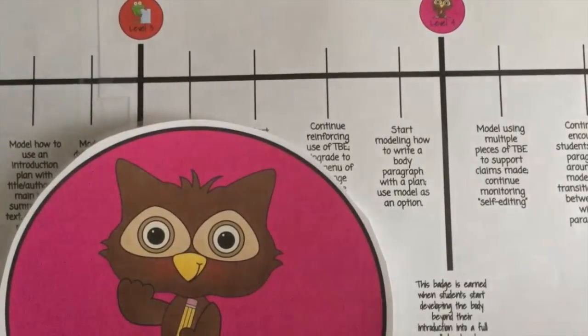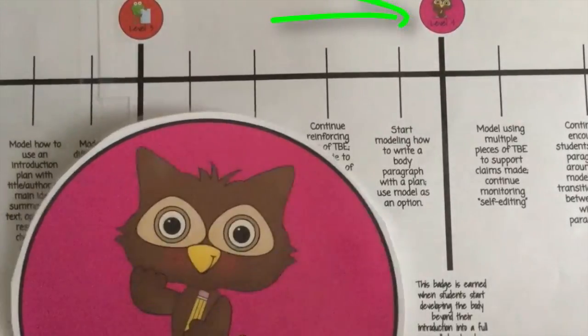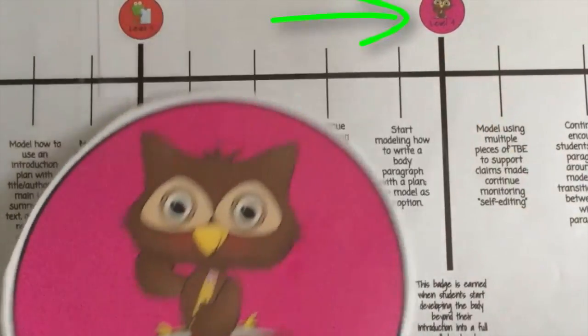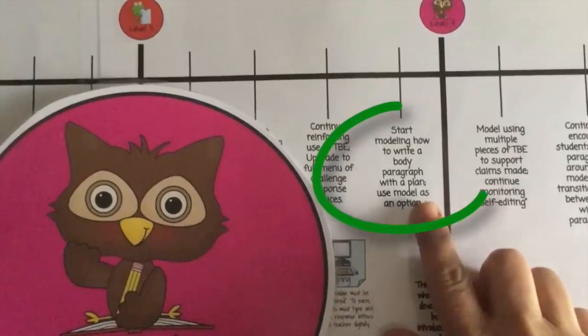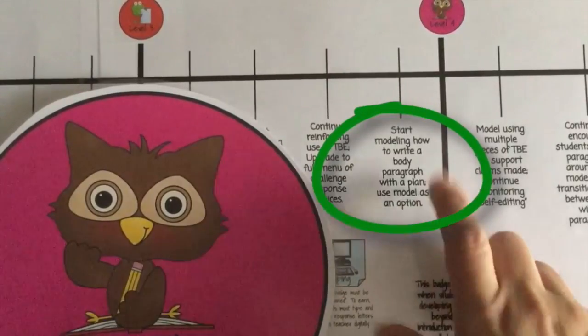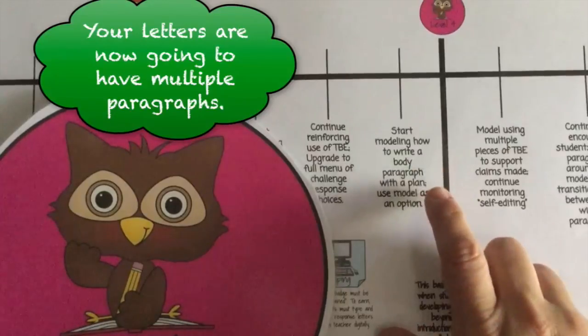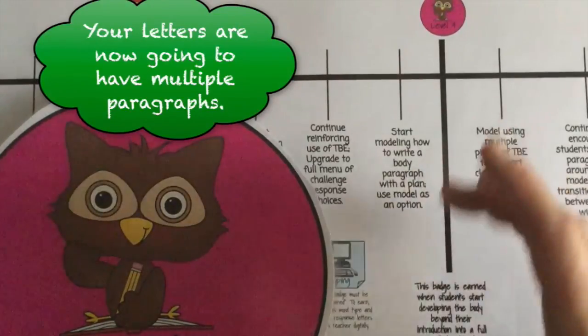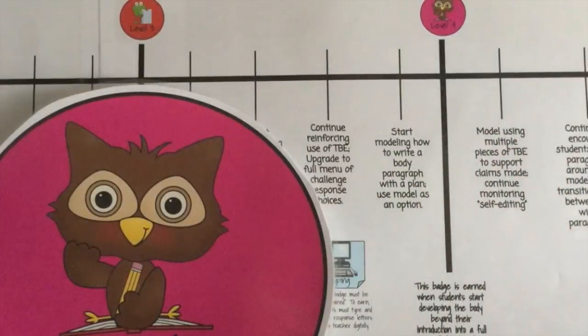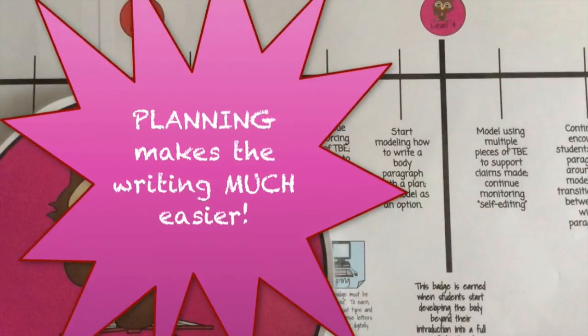Okay, letter writers, so you've been responding to text and you're now almost to that level 4 badge. Here's where we've got to make sure that we're writing another full complete paragraph after our introduction. This is in the body of our letter. Many of you are working towards that now, but we want to make sure that we plan it to be a full, well-developed paragraph beyond the introduction.